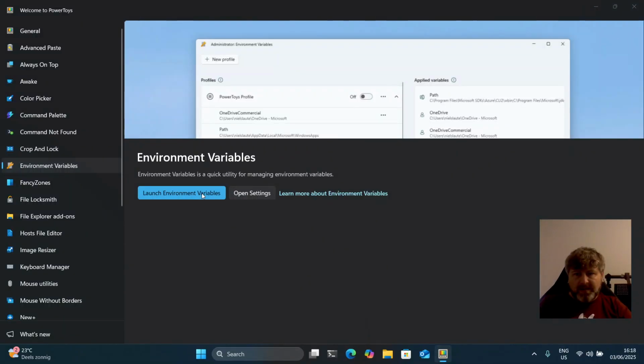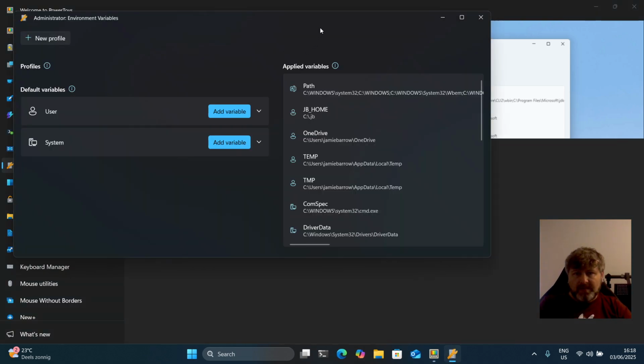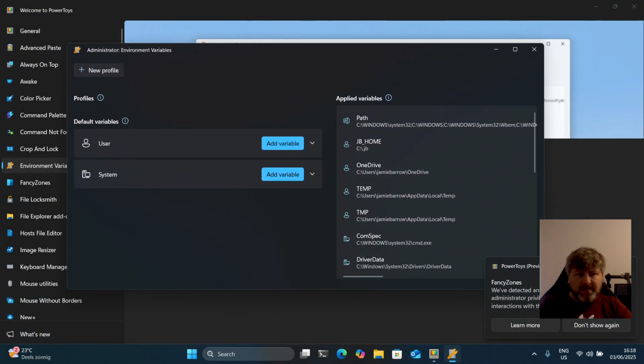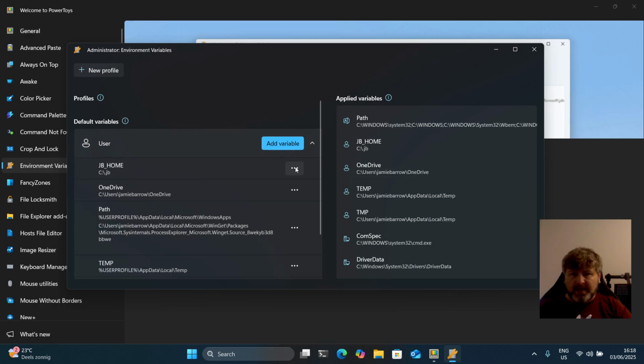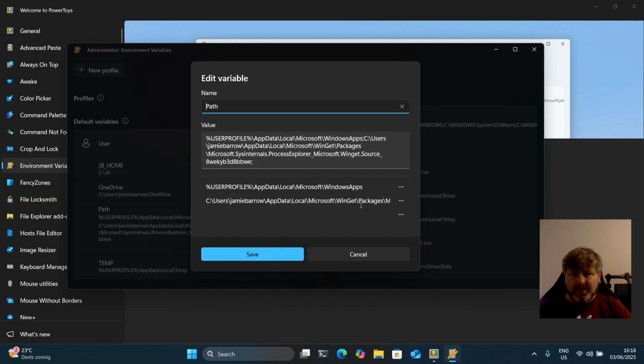But if you say here environment variables, they have a different experience, which is, you get there straight away, which is nice, but you can also have different profiles and load them. So I don't know, it's quite useful. And here you see that's the environment variable I just added. If you edit it or remove it, it still doesn't have a really nice experience in my opinion here.